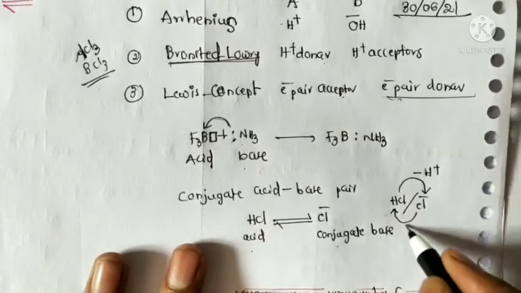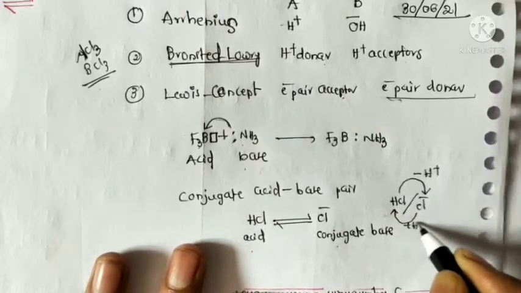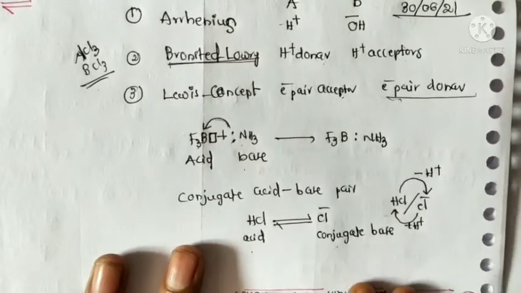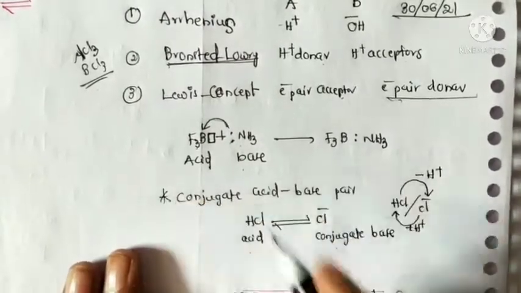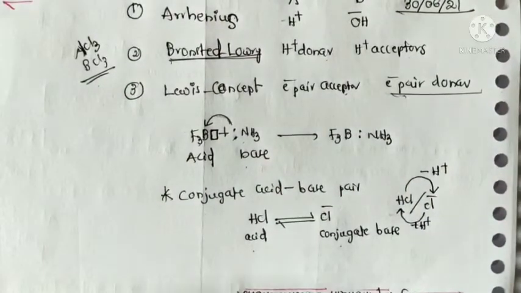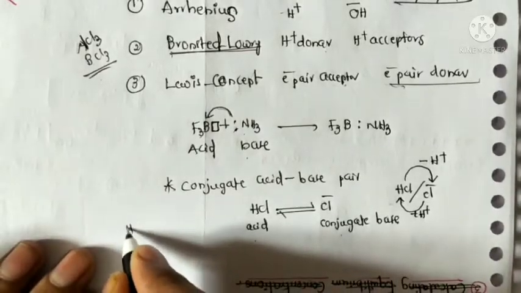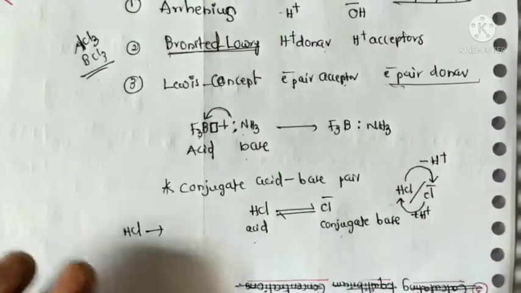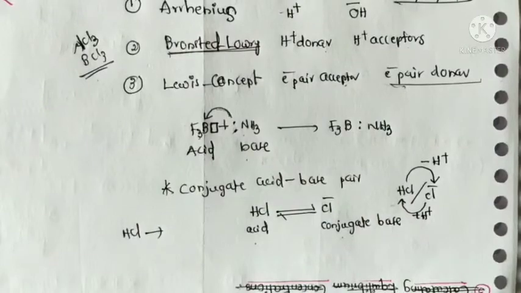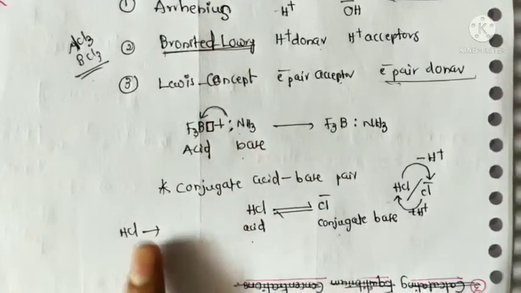So loss or addition of a proton is very important. In the exam, one species is given, like HCl, and the question is: write the conjugate base of HCl acid.